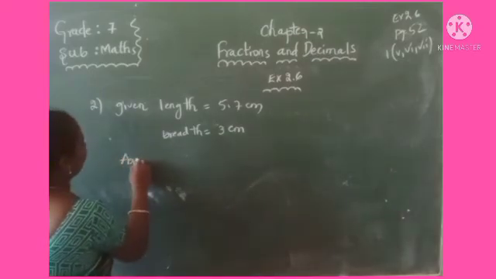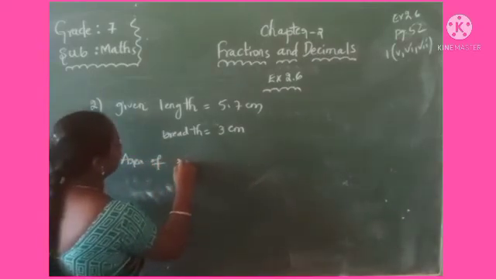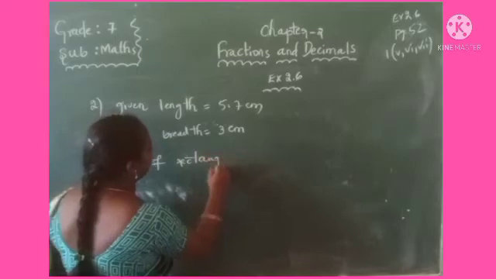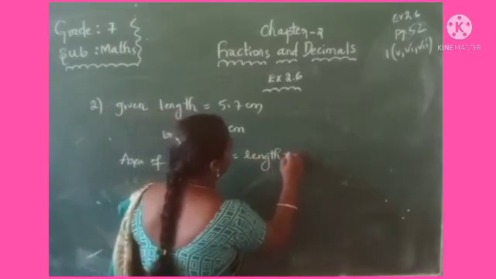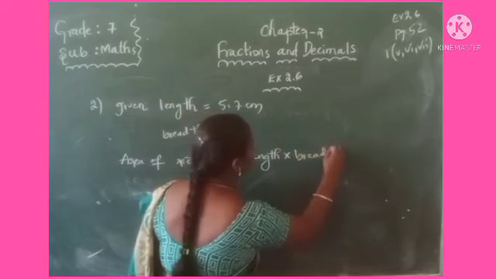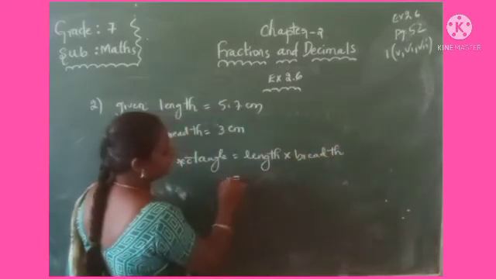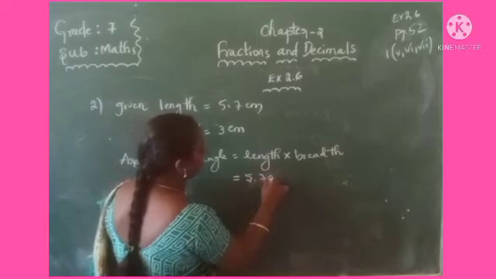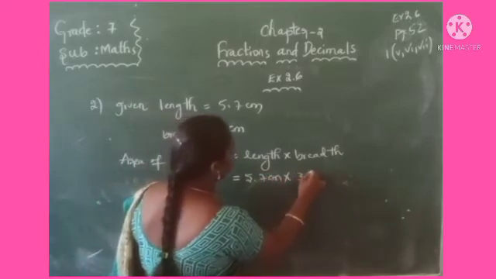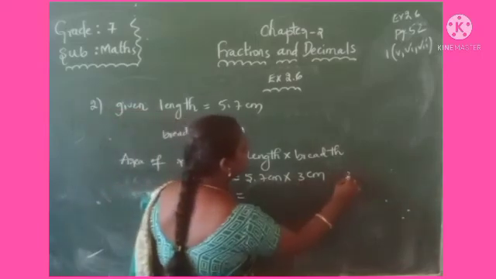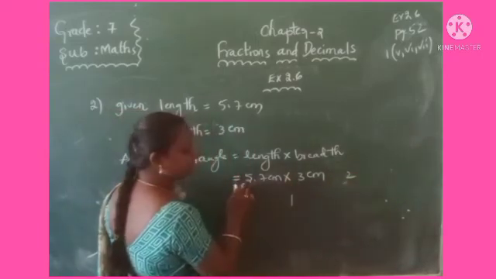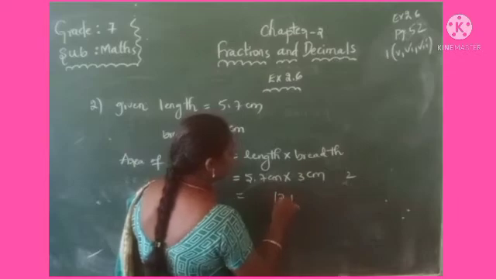We know that area of a rectangle is length into breadth. Length is 5.7 centimeters into 3 centimeters breadth. Multiply first, 3 sevens are 21. 3 fives are 15 plus 2, 17.